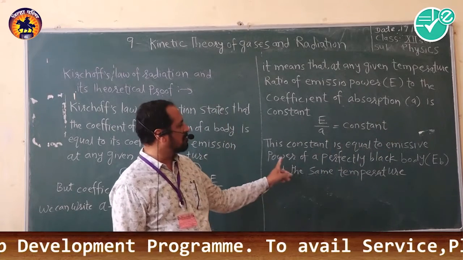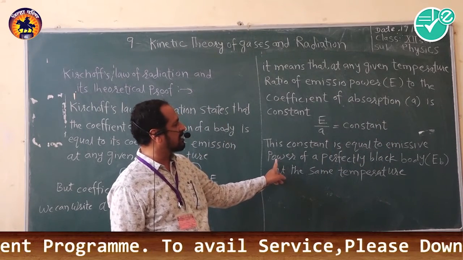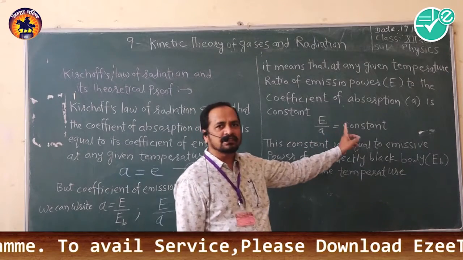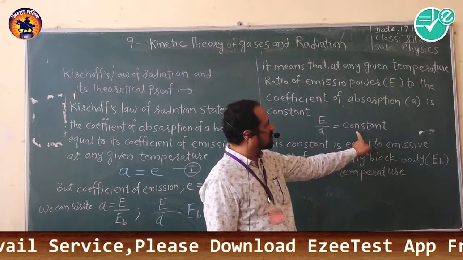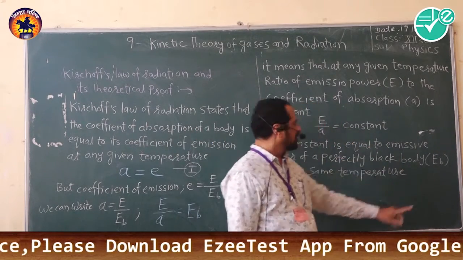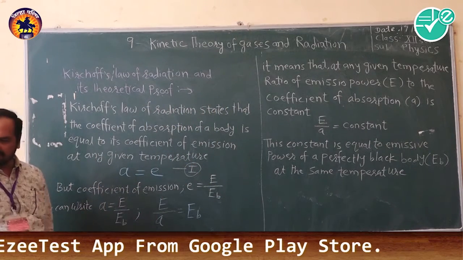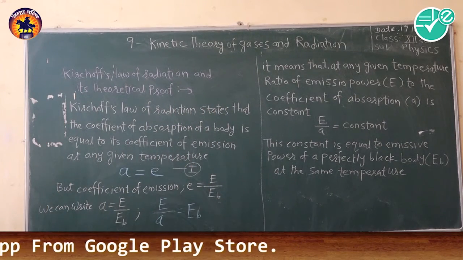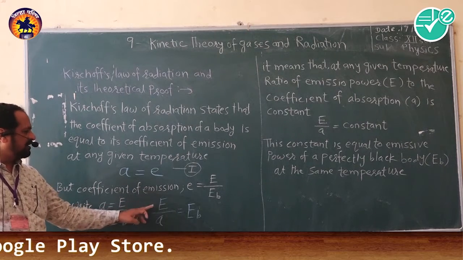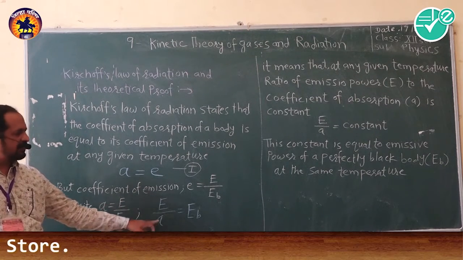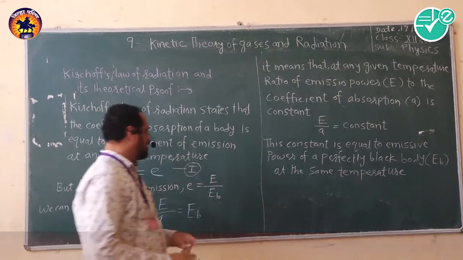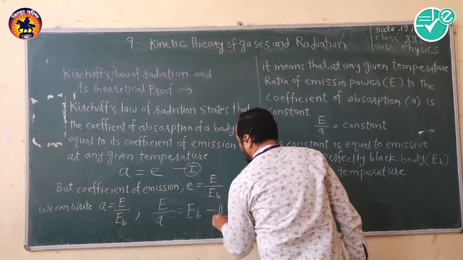So instead of the constant we can write EB. Here the equation we can write is capital E upon small a equal to EB, and we say it is equation number 2.